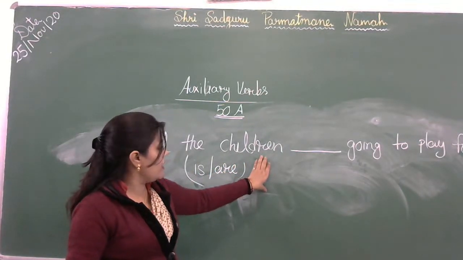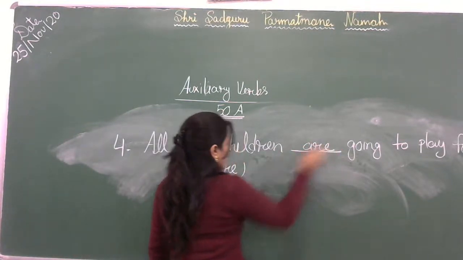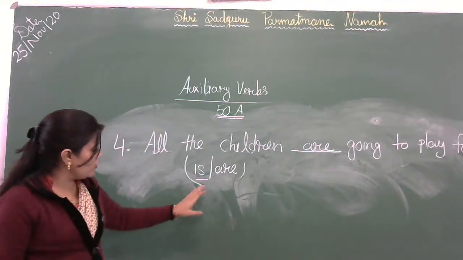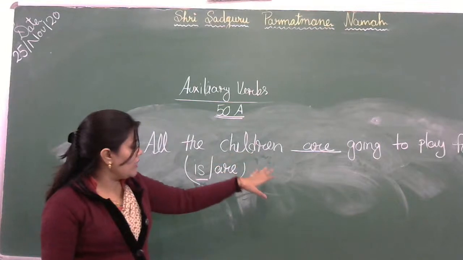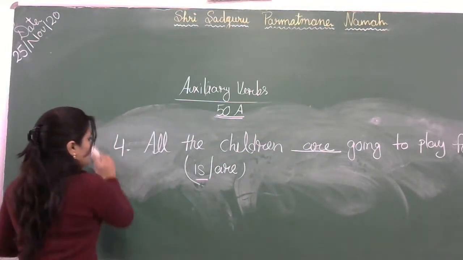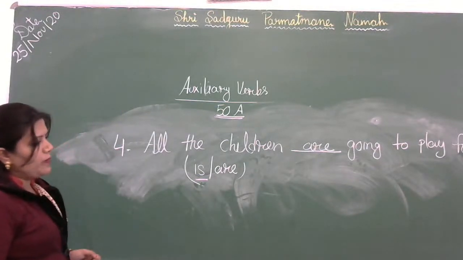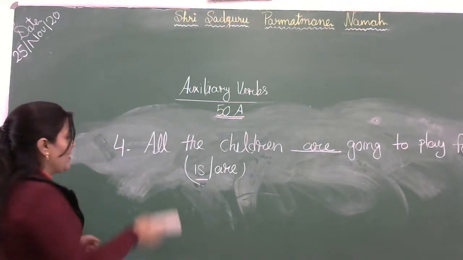Okay, children is the plural number, so we will use here are, because we use is for the singular number noun. So here it is plural number noun, so we will use here are. Okay, all the children are going to play फुटबॉल. सभी जो बच्चे हैं वो फुटबॉल खेलने जा रहे हैं.